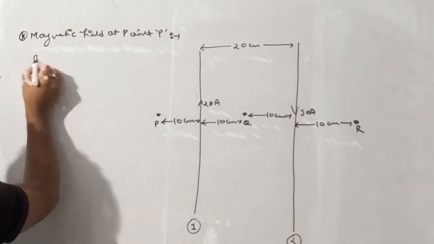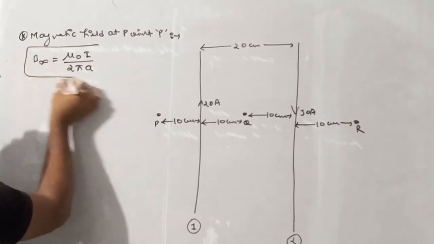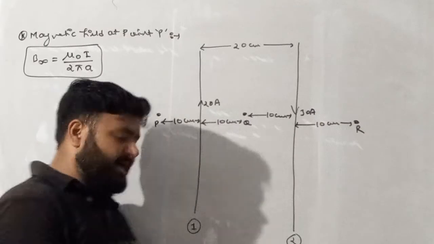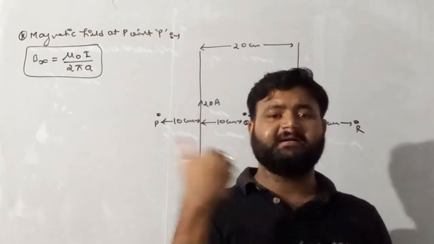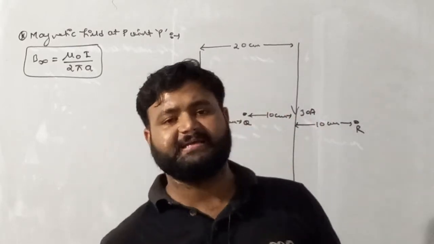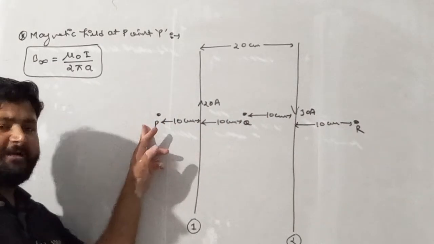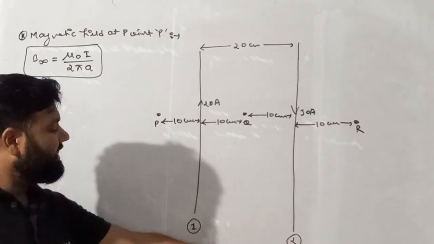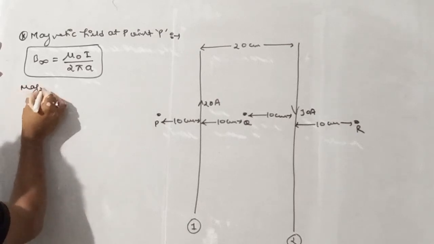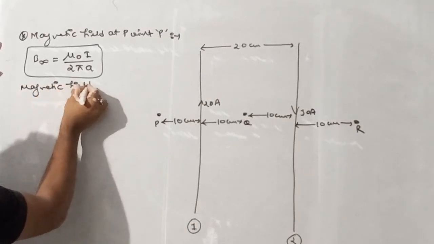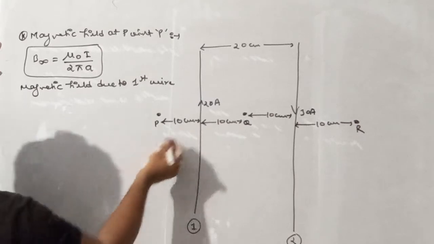So as we all know, magnetic field due to infinite length wire is mu naught I by 2 pi a. a is distance, I is current, and we are all aware how to find the direction of magnetic field due to current carrying wire. Place the thumb in the direction of current, curl your fingers. Curling of fingers gives you the direction of magnetic field. So moving forward, I am finding magnetic field at point P. So at point P, magnetic field is due to first wire as well as due to second wire. So first of all, we have to find magnetic field due to first wire.